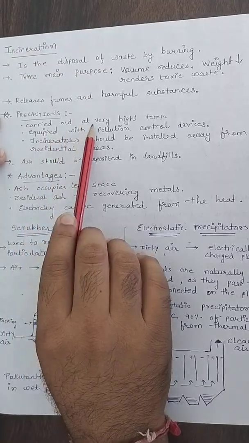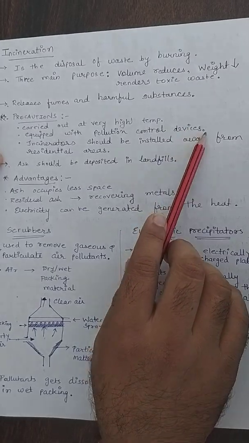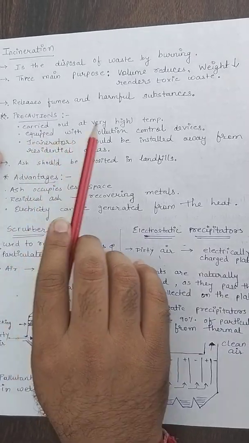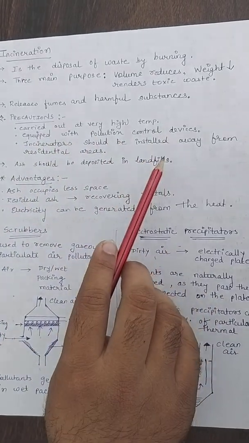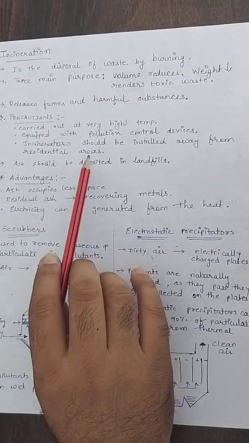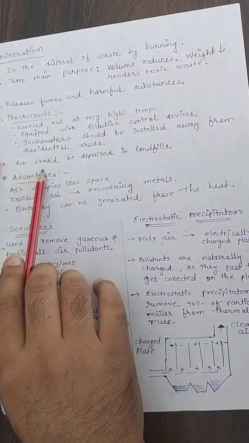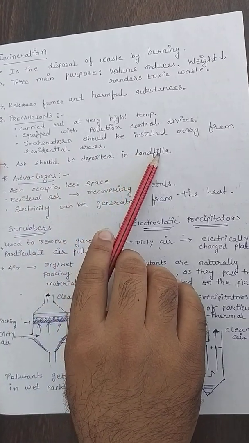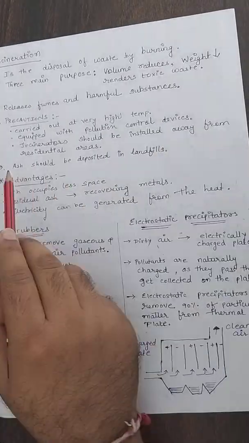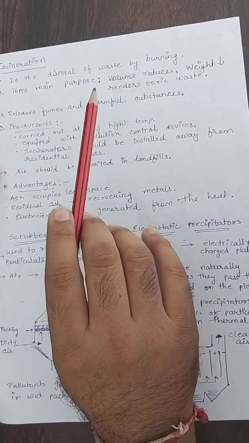Precautions. It is carried out at very high temperature and should always be equipped with pollution control devices. Incineration should be installed away from residential areas, as it can release harmful fumes. Ash should be disposed of or deposited in a landfill. Around 25% ash will be produced after the burning of the waste.